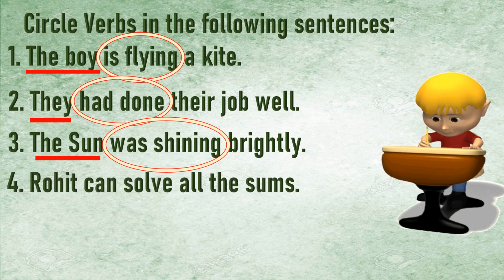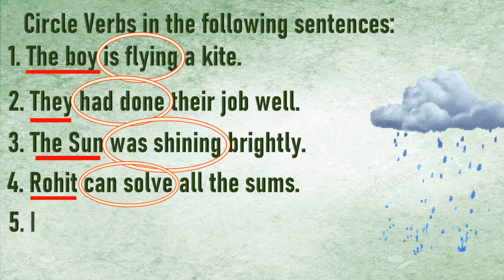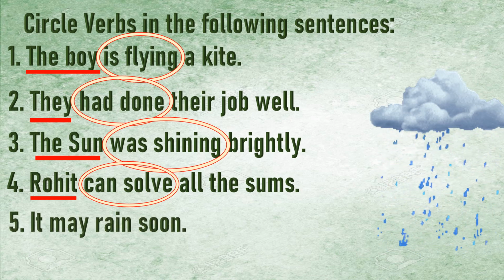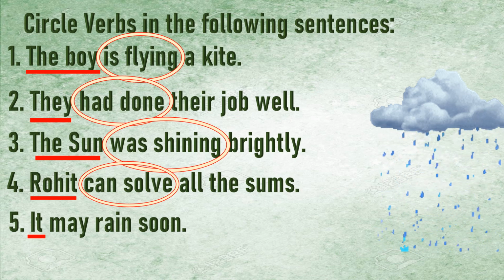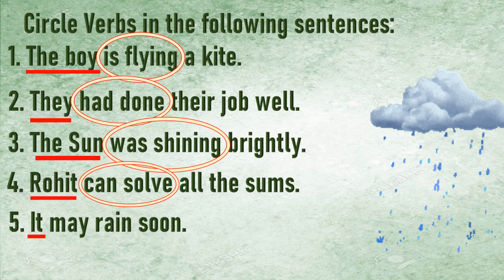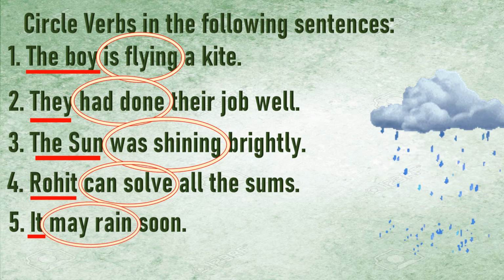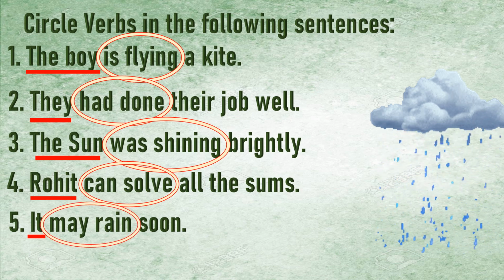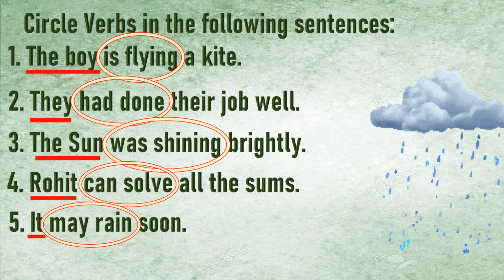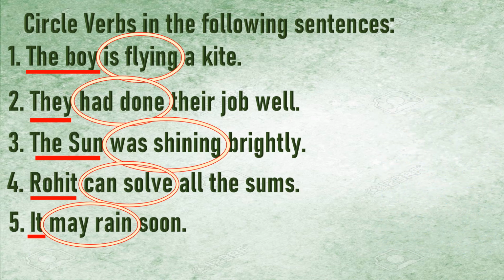Rohit can solve all the sums. Now Rohit is your subject and he is able to. Can is telling you that he is able to. So can is your helping verb. Solve is your main verb. So both have to be circled. Rohit can solve all the sums. Next one, it may rain soon. There is a possibility. It is your subject and may is telling you about the possibility in the present form. Fine. So may rain. May is your helping verb. Rain is your main action. So it may rain soon.